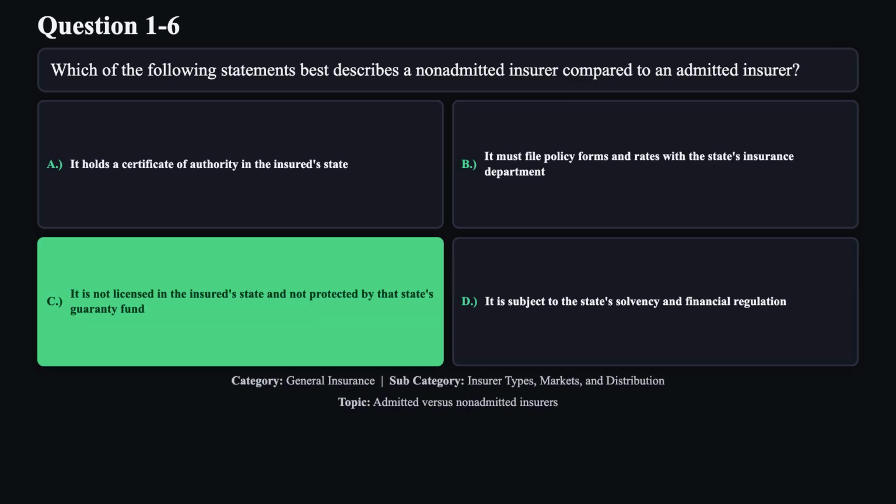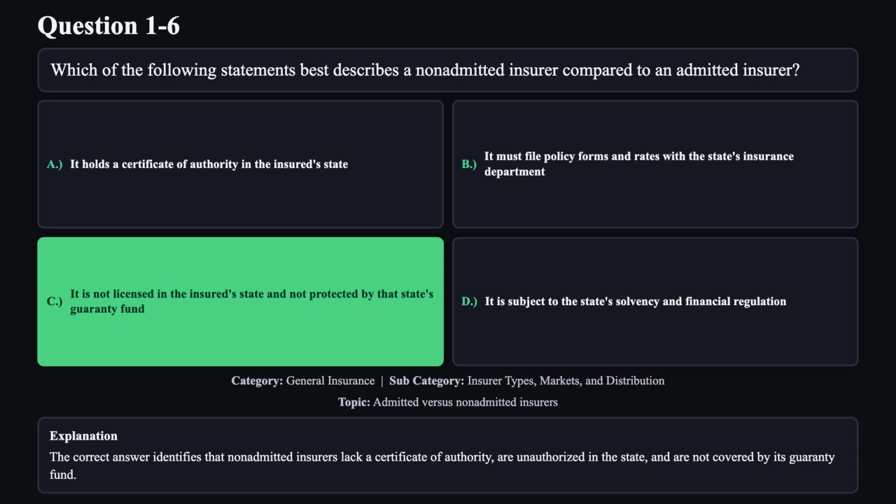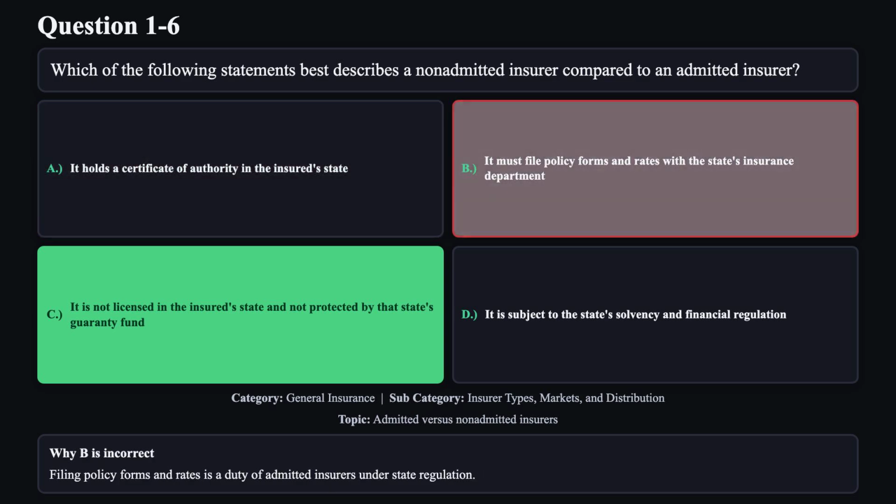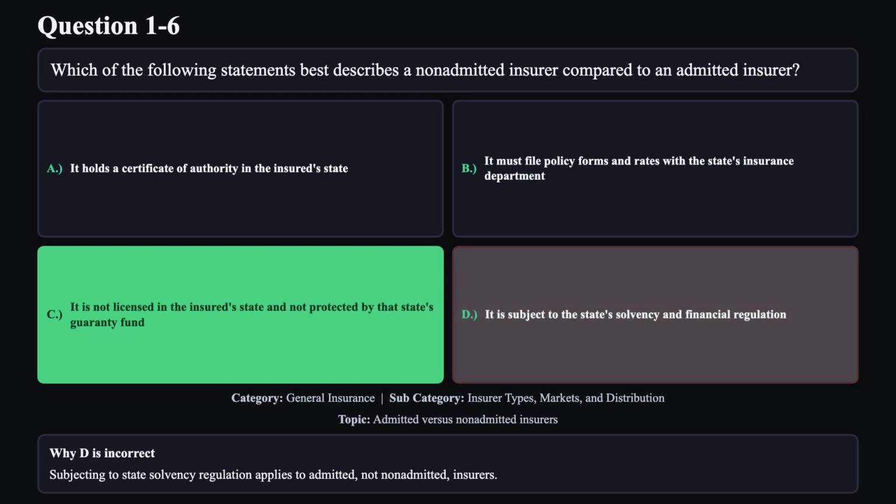The correct answer is C. The correct answer identifies that non-admitted insurers lack a certificate of authority, are unauthorized in the state, and are not covered by its guarantee fund. Reason A is not correct. Holding a certificate of authority describes an admitted insurer, not a non-admitted one. Reason B is not correct. Filing policy forms and rates is a duty of admitted insurers under state regulation. Reason D is not correct. Subjecting to state solvency regulation applies to admitted, not non-admitted insurers.